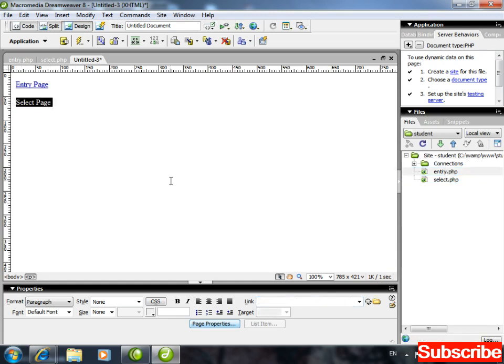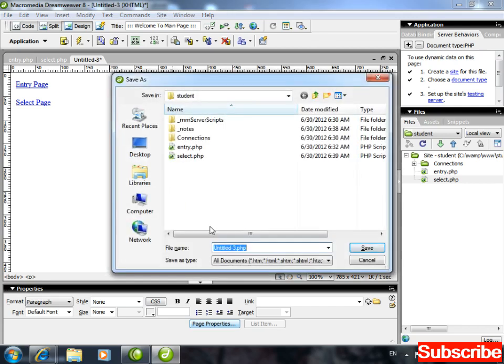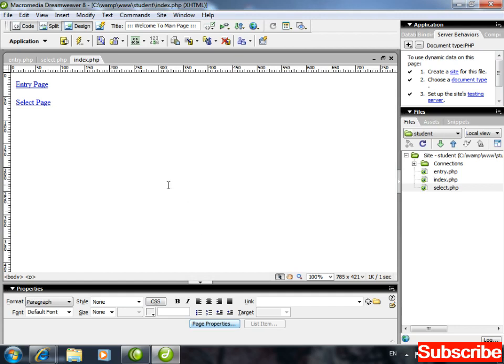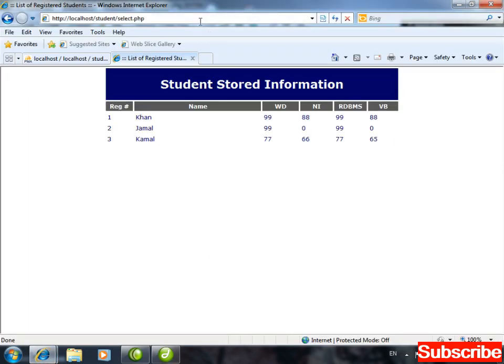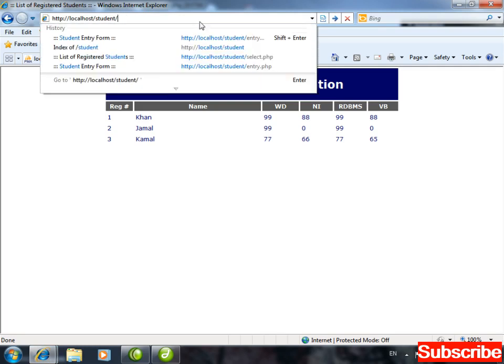Select page selected, and link it with select.php. Welcome to main page. Control S. This is my index.php. Now whenever you run this project, automatically it will go towards that one page.